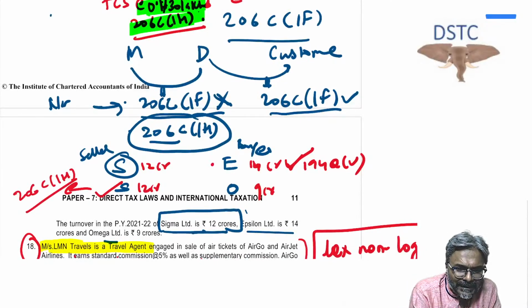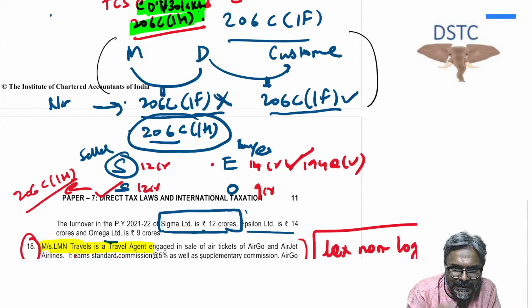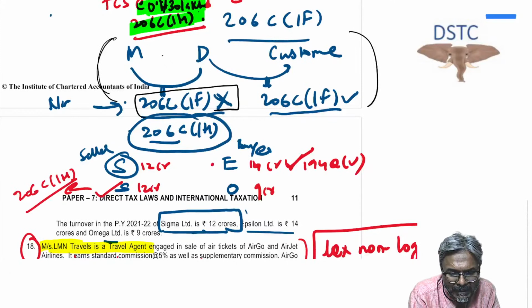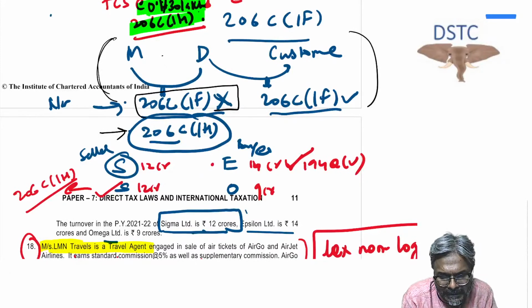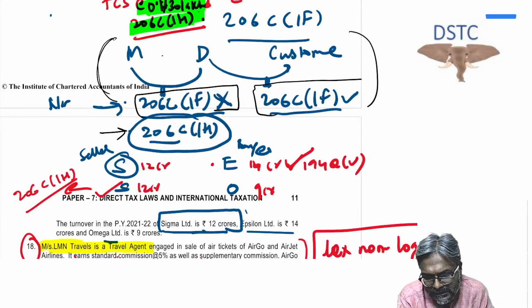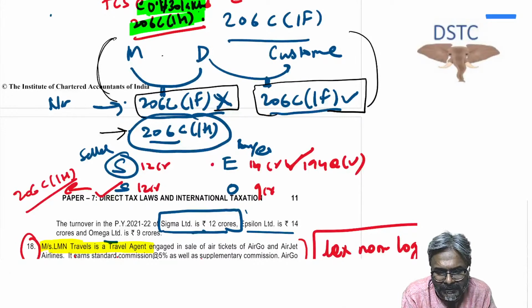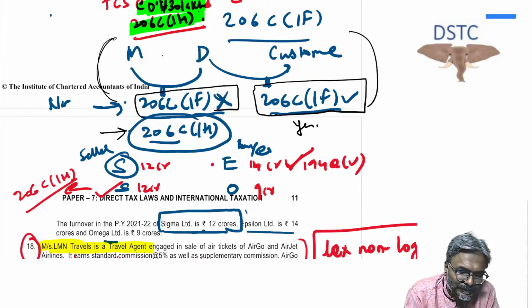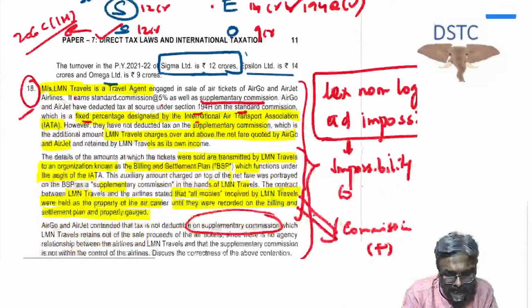Now see this diagram, students, which I have drawn while we were discussing this in the November 23 MTP class. Please see this diagram that we have discussed. From manufacturer to dealer, 206C(1F) not applicable, but whether 206C(1H) applicable? Yes. From the dealer to customer, 206C(1F), is it applicable? And the answer is yes. Fine, so students, with that we will be dealing with it.